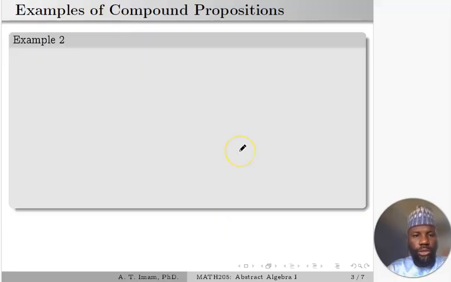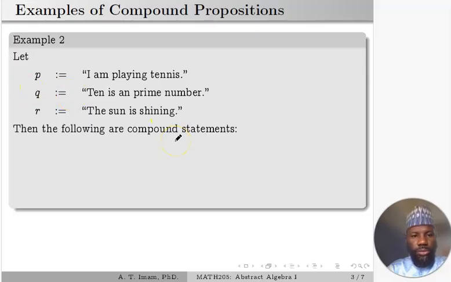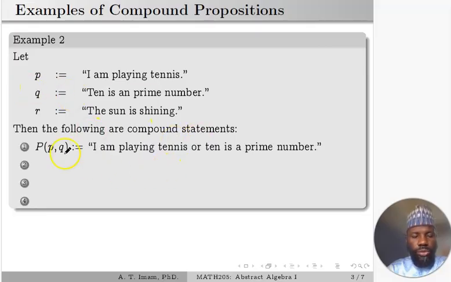Examples of compound propositions. Let p be the proposition I'm playing tennis, q the proposition 10 is a prime number, and r the proposition the sun is shining. Each one of these three propositions is an atomic proposition. One can formulate a compound proposition using these atomic propositions. So the following are examples of compound propositions made by the use of these atomic propositions.